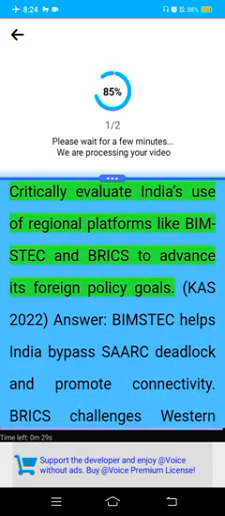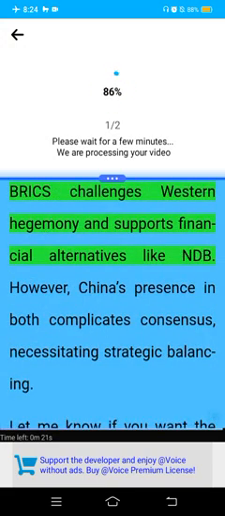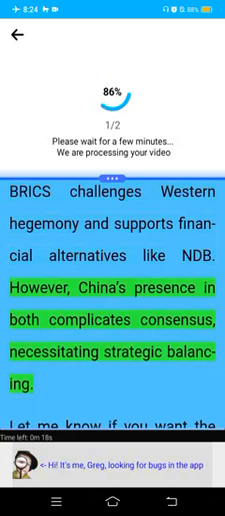Critically examine India's use of regional platforms like BIMSTEC and BRICS to advance its foreign policy goals. CAS 2022. Answer. BIMSTEC helps India bypass the SAARC deadlock and promote connectivity. BRICS challenges Western hegemony and supports financial alternatives like the NDB. However, China's presence in both complicates consensus, necessitating strategic balancing.